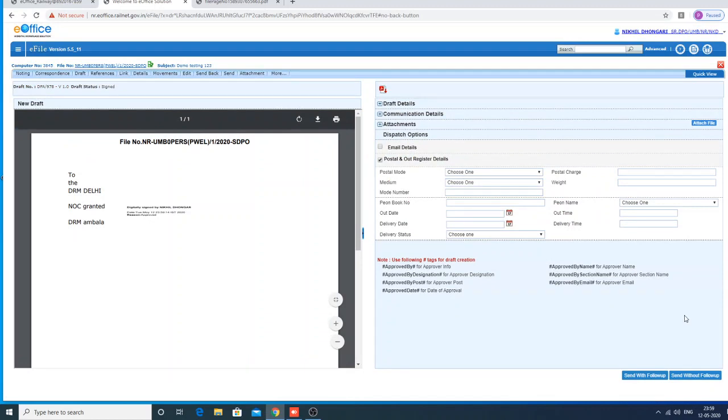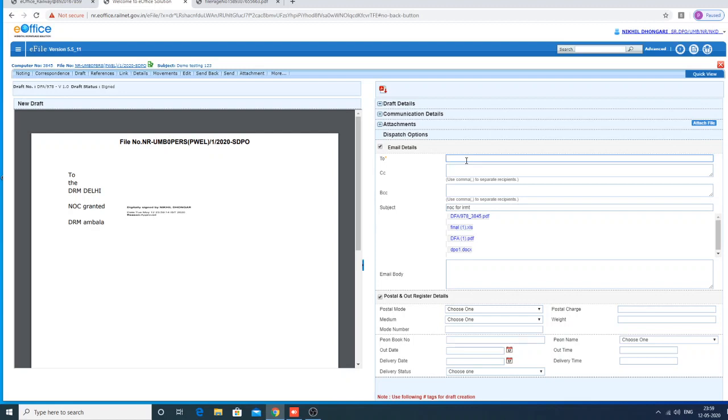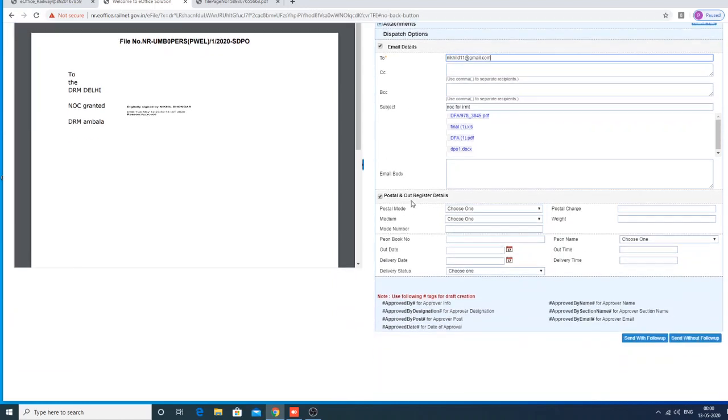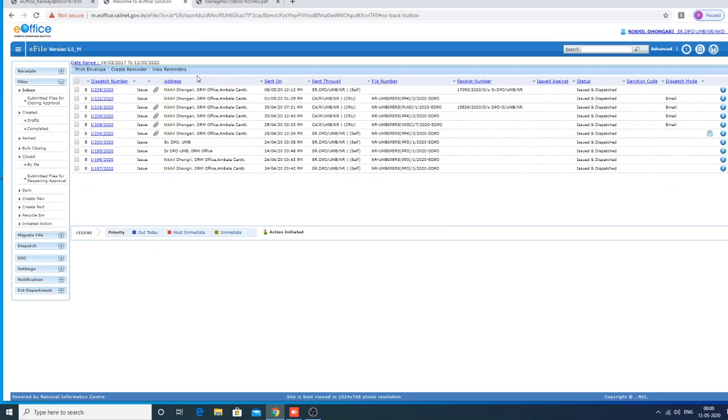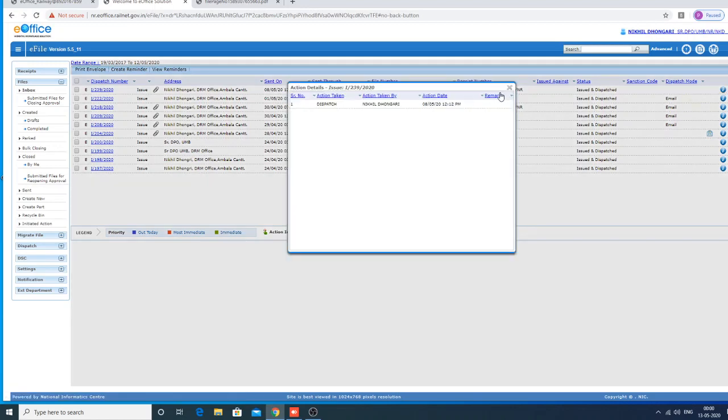Here you can't send within the office. You can send out of the office only. Now here I am writing some email ID. Send without follow up. The draft along with attachment is sent to self. It is showing it is sent.